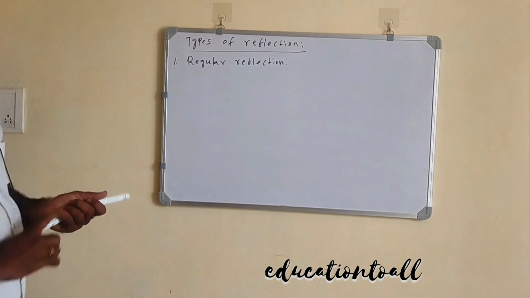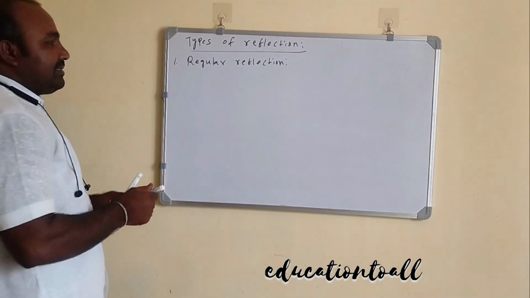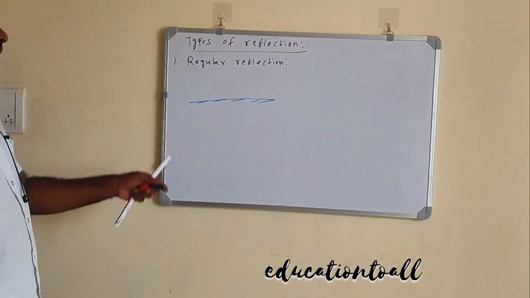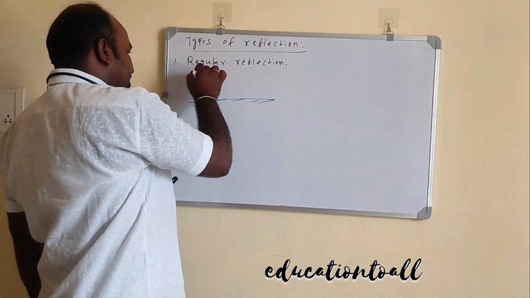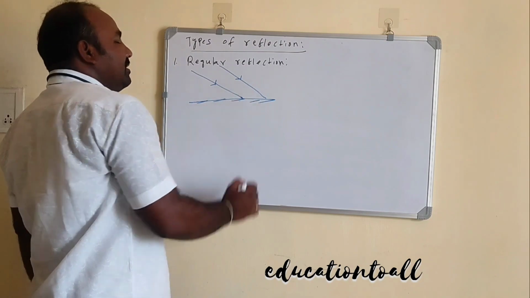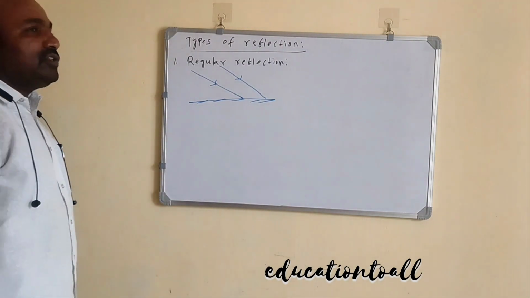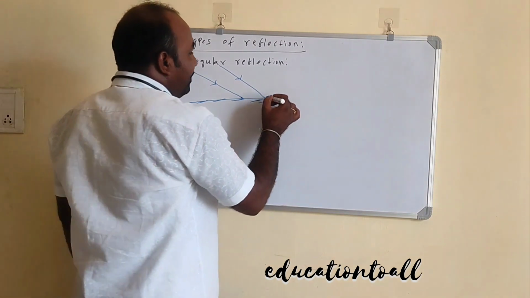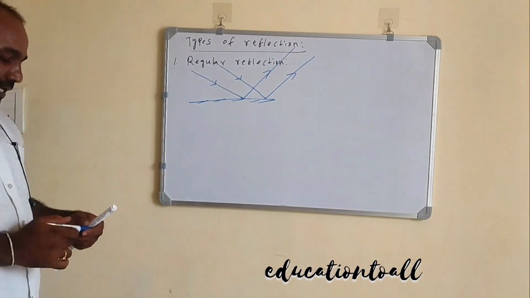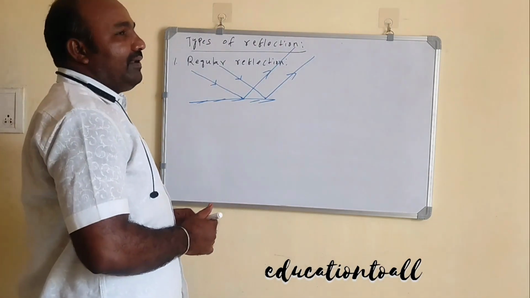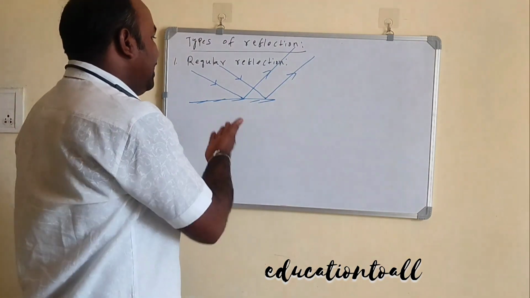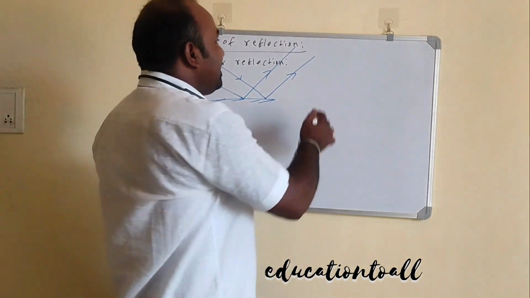So regular reflection means it can happen on a regular surface. For example, take one plane mirror. This is one incident ray, this is another incident ray. These two incident rays are coming from the source parallel to each other. After reflection also they travel parallel to each other. So this is the regular reflection. Regular reflection occurs on a smooth or polished surface, for example, a plane mirror.